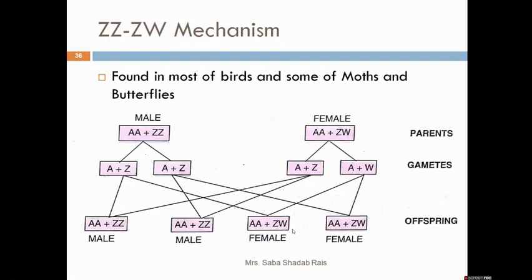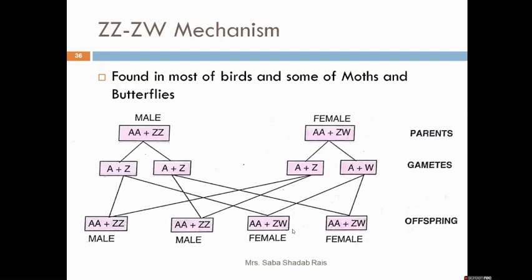This mechanism is commonly found in birds, and you will also find it in some moths and butterflies. Interestingly, here the female decides the sex of the individuals. So how will the gametes form in the case of the female? 50% of the gametes will have the autosomes and one Z sex chromosome, and 50% of the gametes will have the autosomes and the W sex chromosome, but the male will be homomorphic.